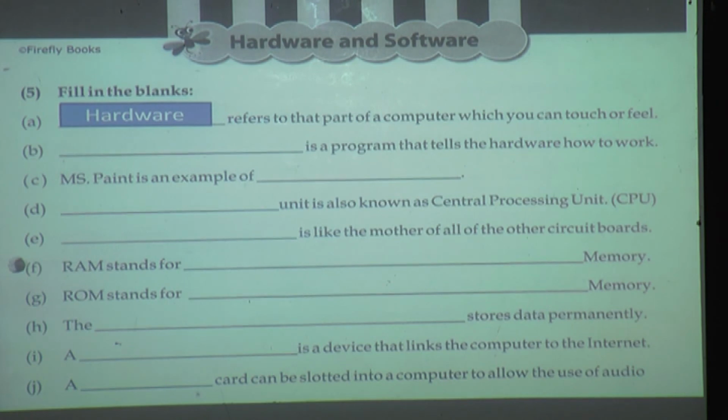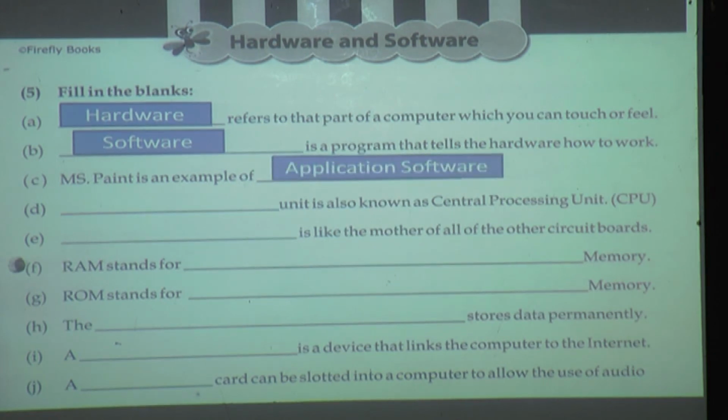Next one is a dash dash is a program that tell the hardware how to work. Who tell hardware how to work? Good. Software. Software is a program that tells the hardware how to work. MS Paint is an example of